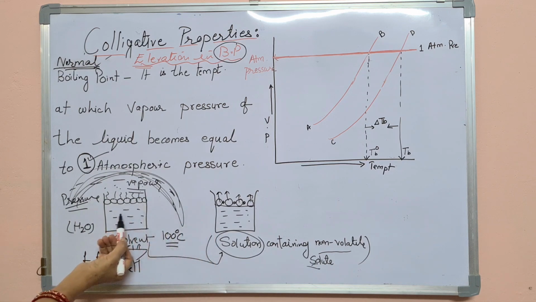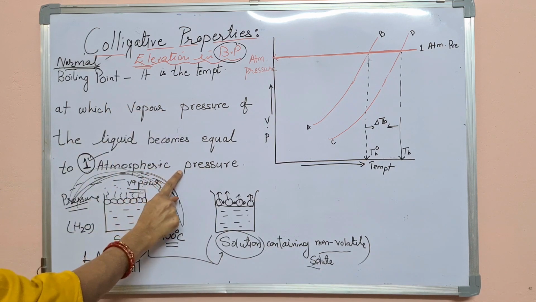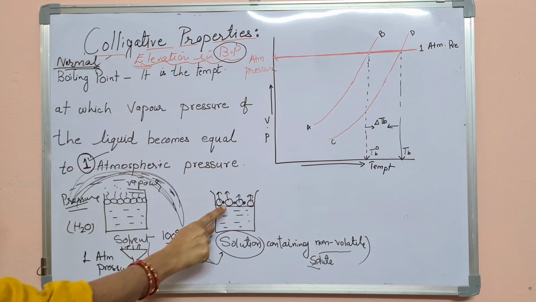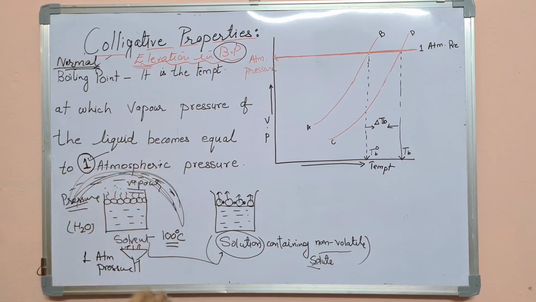इसका वेपर प्रेशर इससे कम होगा, मतलब इसके वेपर्स मुझे एटमॉस्फेरिक प्रेशर के बराबर करने के लिए मुझे ज्यादा हीट करना पड़ेगा। Obviously, if the solution in which non-volatile solute is present, it means that this solution I have to heat at a more temperature as compared to the solvent in which all the molecules are of volatile nature, because in the solution some molecules are of non-volatile nature.